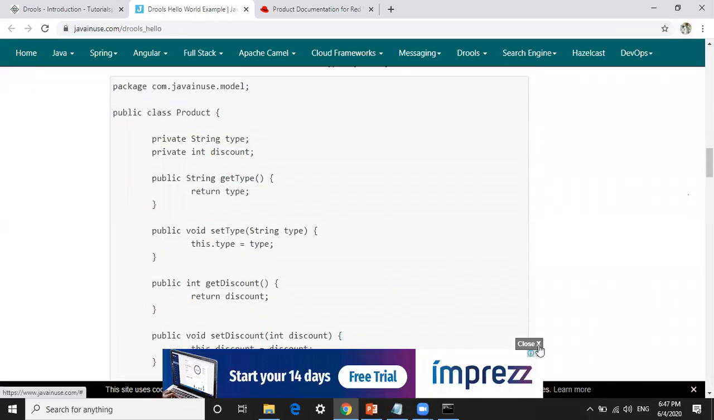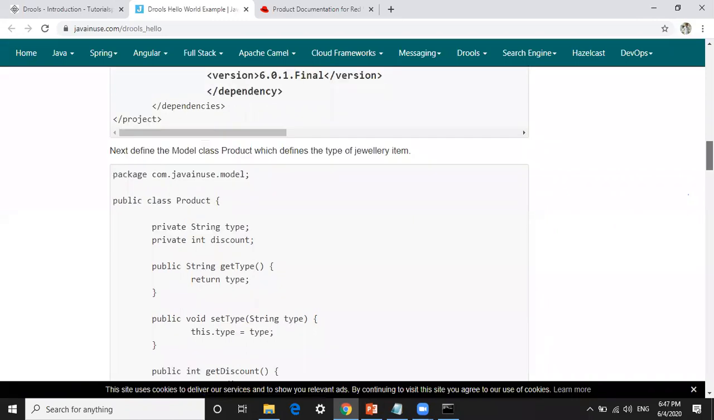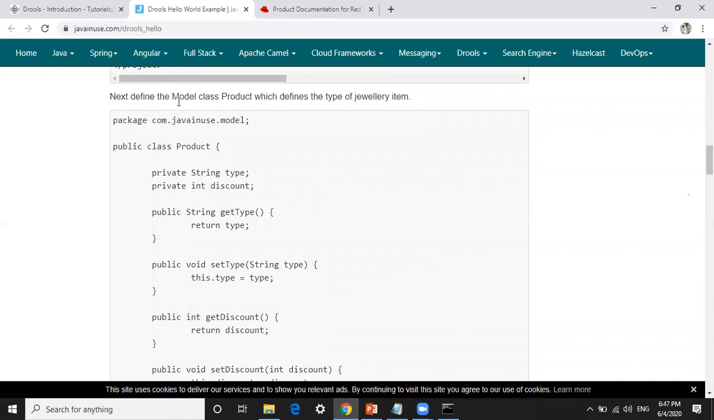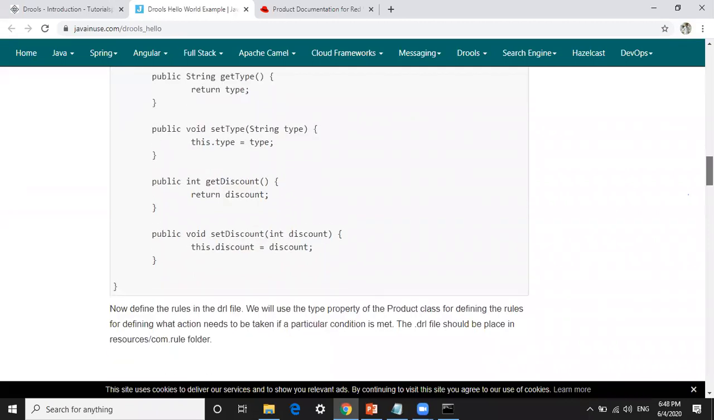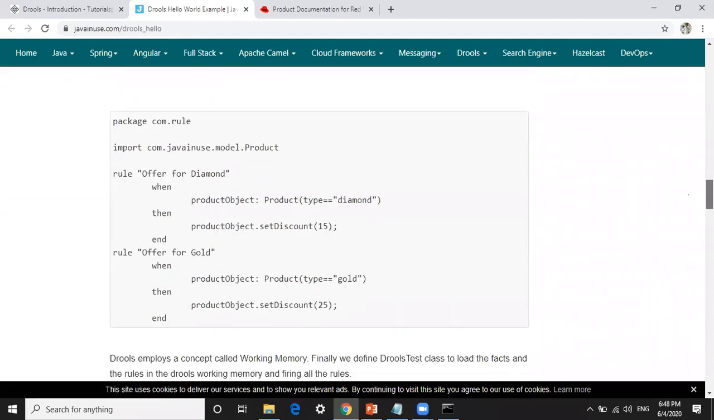Each project has some data model. The data model is nothing but a POJO class. We need to define that particular model class here. Suppose you see here the Product class. The Product class contains this string type variable. We need to give the discounts as well. And here are some getter and setter methods for that variable. So here we have the actual rule file.